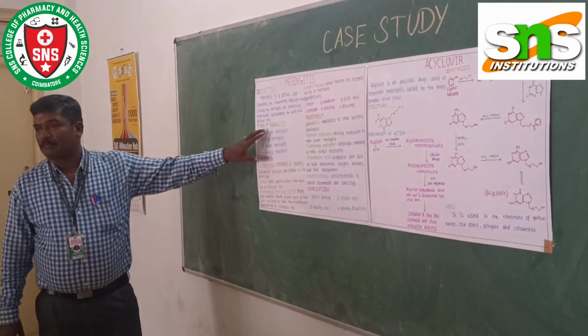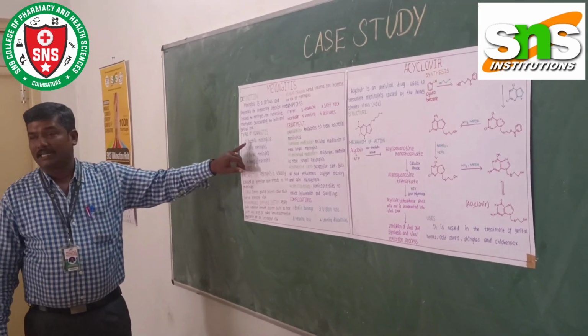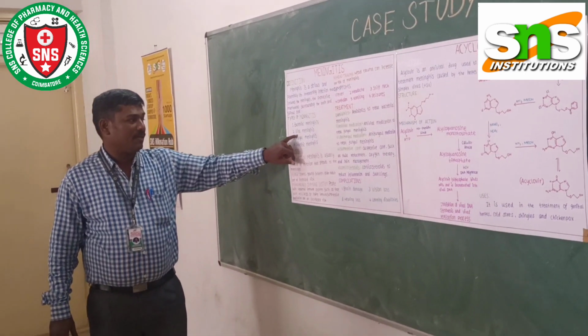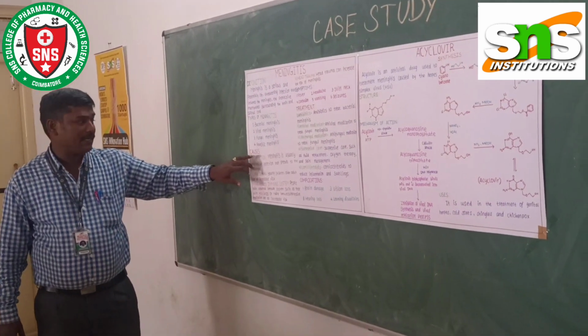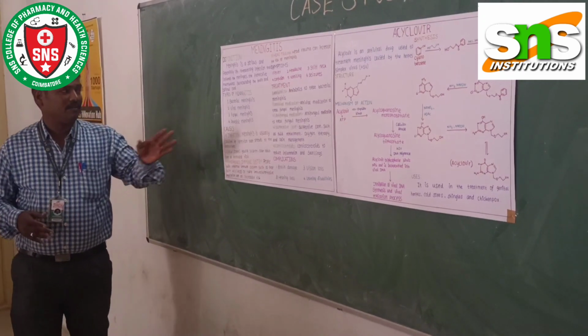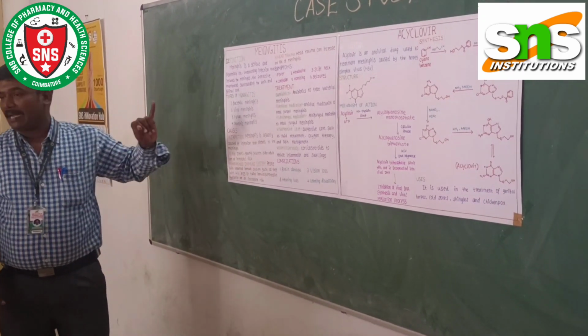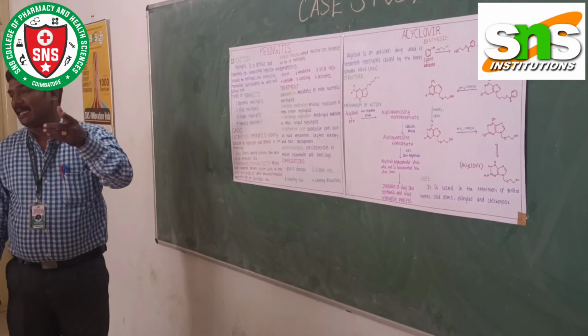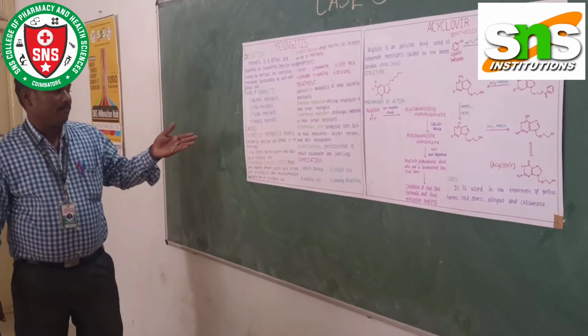What are the different types of meningitis? Bacterial meningitis, viral meningitis, fungal meningitis, and parasitic meningitis. There are four types: bacterial, viral, fungal, as well as parasitic meningitis.